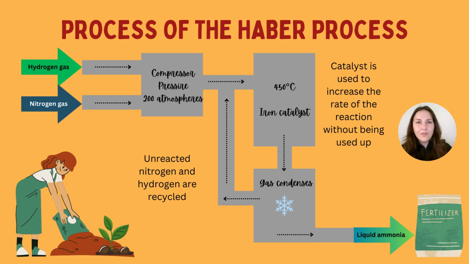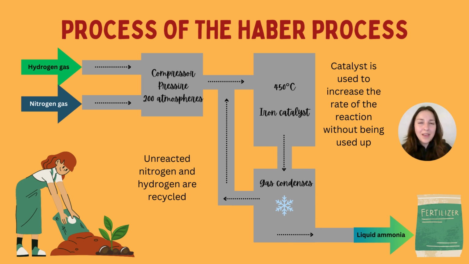So all of these conditions, like I said, the pressure, the temperature, the catalyst, all help the reaction to speed up. So what happens as a result? They've all collided together. Wonderful. The gas then gets condensed and it cools down. And because it's cooled down, it becomes a liquid and ammonia is formed. That gets tapped off and we can use it for fertilizers, which we'll talk about in a minute.